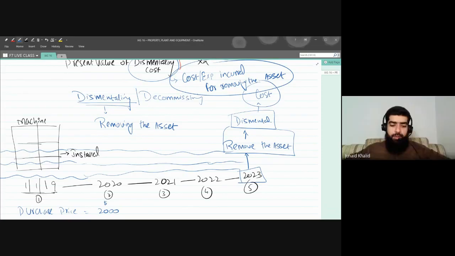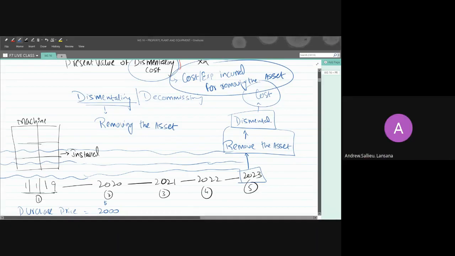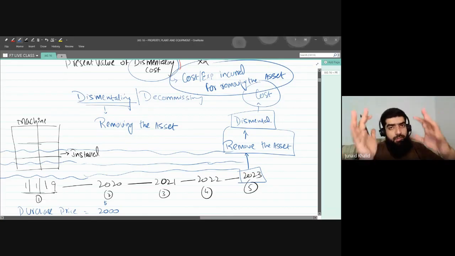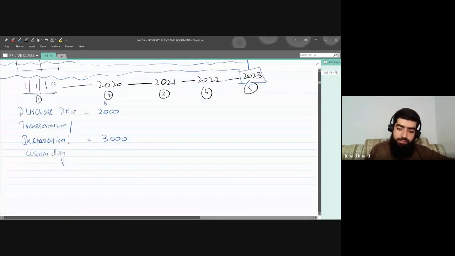Yes, sir. If I may ask a question, what is the entry for this dismantling? I'm coming to this one. The first agenda for this discussion was to give you an understanding of what dismantling cost is. If you're clear with this, I'm coming back towards the double entry side. Now, since this cost will be incurred after a period of 5 years, but today what we are doing, we are recording that equipment or machine, you have installed that machine today, on 1st of January 2019.